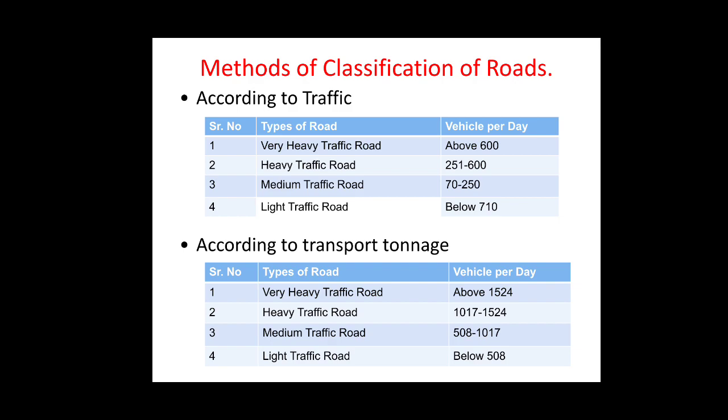Third is the medium traffic road when the vehicle movement is 508 to 1017 vehicles per day. And lastly, the light traffic road when the vehicle movement per day is below 508 vehicles per day.